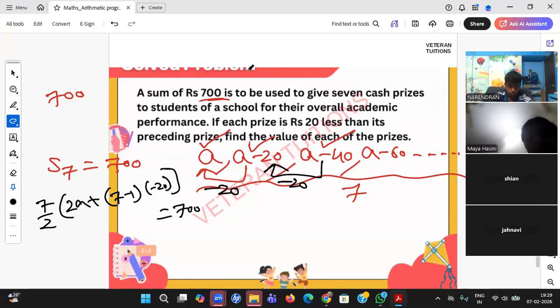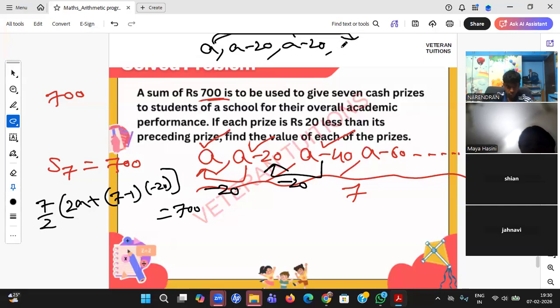Whenever case-based questions are given like this, try to frame the sequence randomly. Try to write some sequence, student. From there, you can pick up what is wrong, what is right. If you're just not putting your pen down and thinking how can I frame the equation, how can I frame the sequence, you will not get it. Some of the students will say A minus 20, again A minus 20, again A minus 20. Then they will come to know this is not the sequence. Then again they will read, 20 less than each preceding price. Then they will correct it back: A minus 20, A minus 20 minus 20, that will be A minus 40.